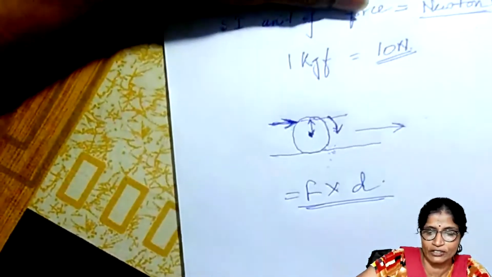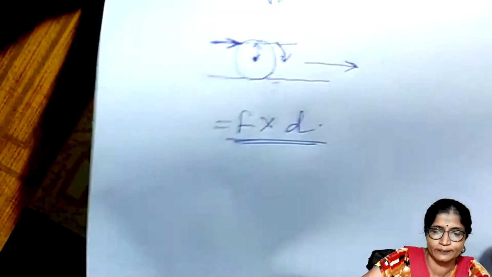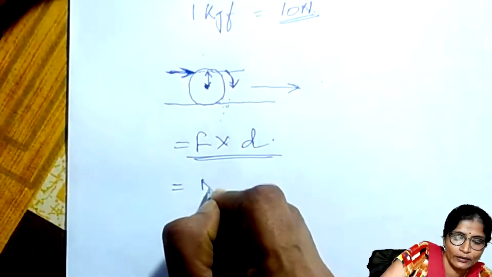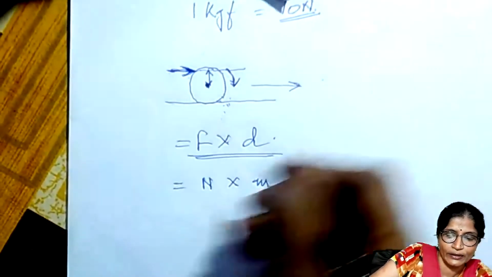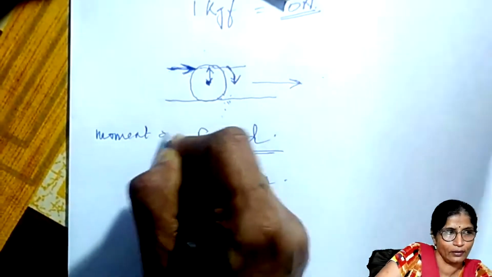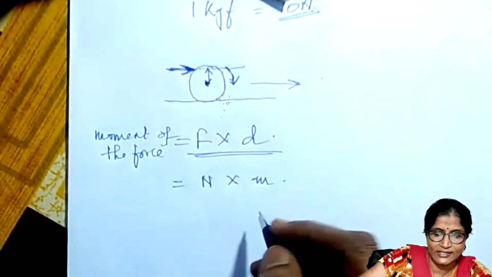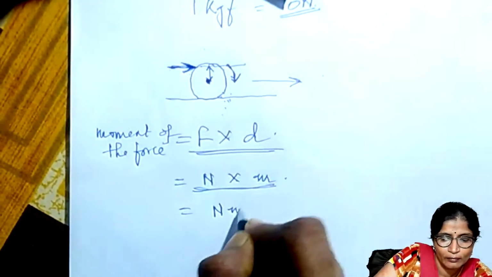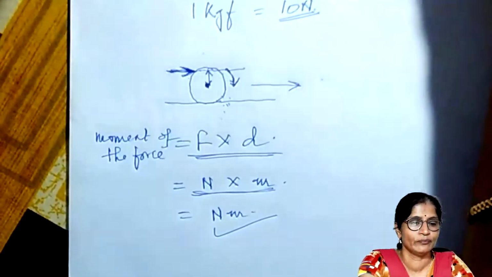Now the unit of this moment of force: we know that the unit of force is Newton, and the SI unit of distance is meter. So the unit of moment of the force is equal to Newton meter. Okay. So this is Newton meter.